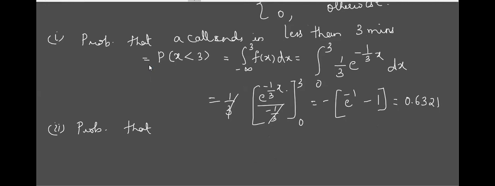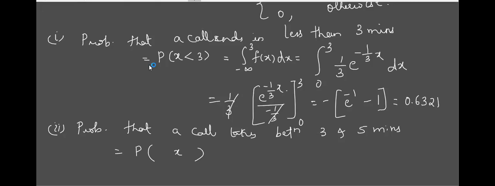Okay, the second part. The probability that a call takes between 3 and 5 minutes. Means x is going to take a value between 3 and 5. Whether 3 and 5 are to be included or not?